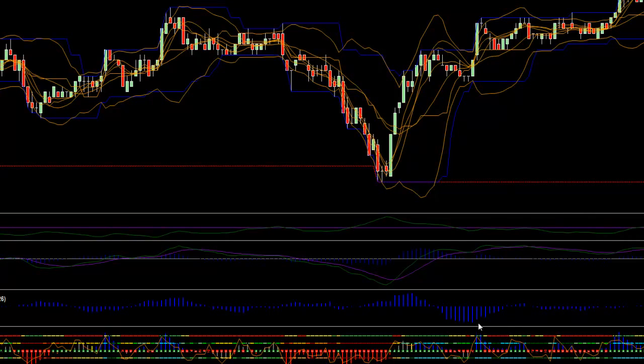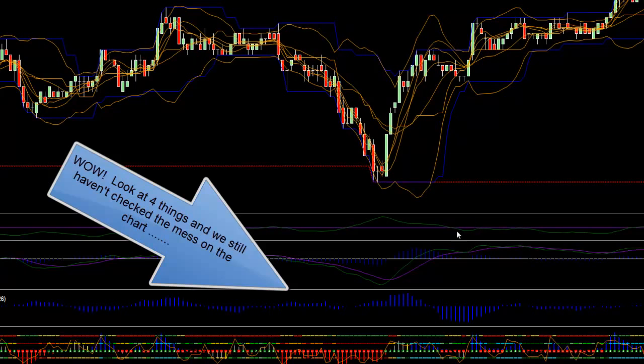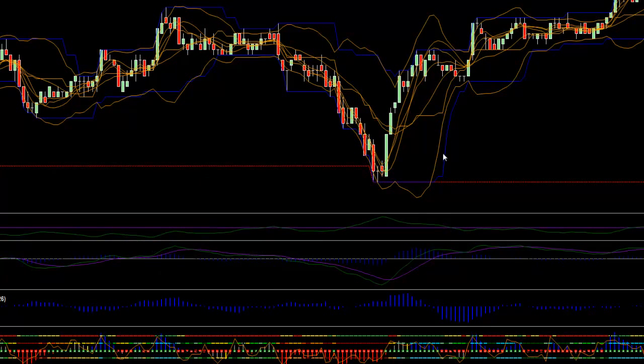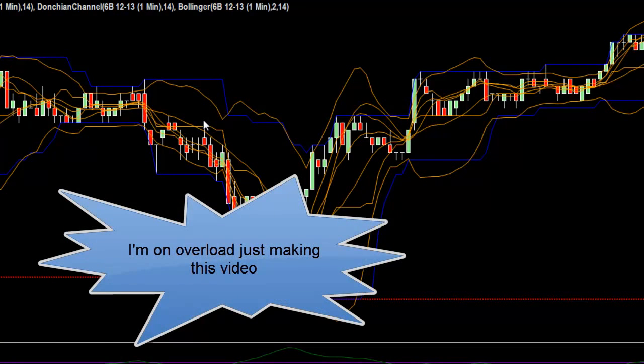Let's say if all of our oscillators are positive, maybe we want to go long. Well, using that as an example, I've got to look at 1, 2, 3, 4 different things. Next, we move up here, and if you look at all these random moving averages, and I've got a Donchian channel on there, there's just so many different things we can look at.